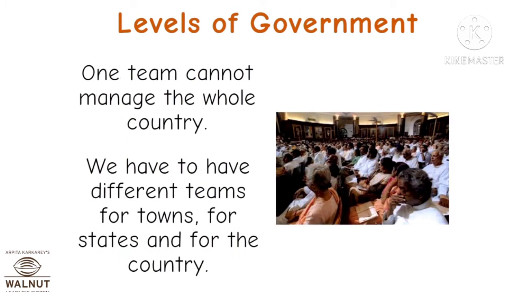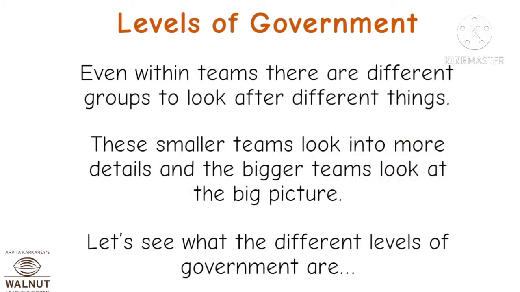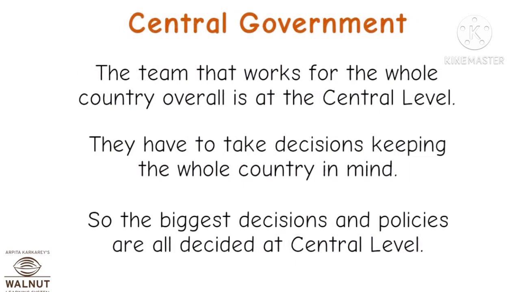So for the government to manage the country effectively, there are bound to be different teams, different levels, in order to manage the states, the local government, and even the federal government. The federal government is the bigger team, while the local governments are smaller teams. The smaller teams look into the smaller picture of smaller things in the community.